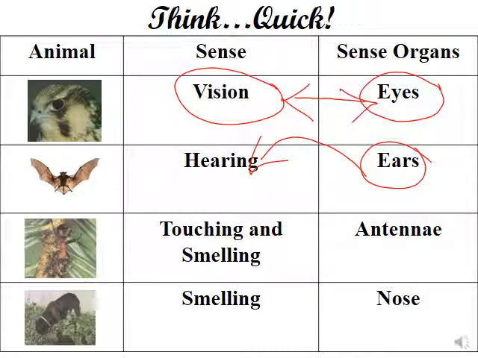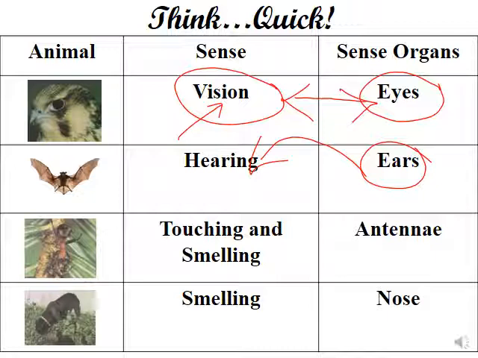So always the organs, they are called the sense organs. While the sense, for example, the eyes, they are the sense organ. What do we call the sense? It's called vision. While the ears, they are the sense organ. So what do we call the sense?